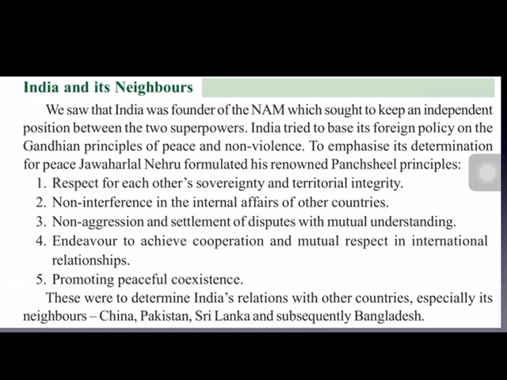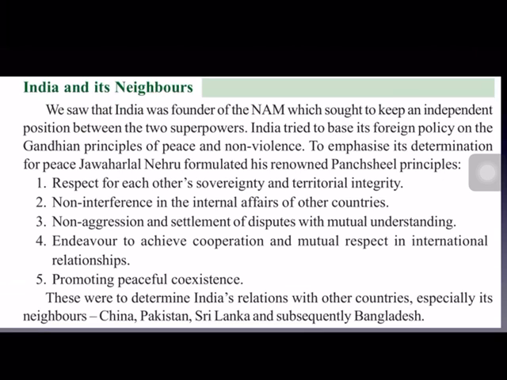First, to start with, our first Prime Minister Jawaharlal Nehru formulated a very popular policy, the Panchsheel principles. He formulated 5 principles. If India agrees to follow these 5 principles, the neighboring countries also should accept to follow them. It is named the Panchsheel Agreement. There are 5 principles in this agreement, formulated by Jawaharlal Nehru. Now let us see what those 5 principles are.